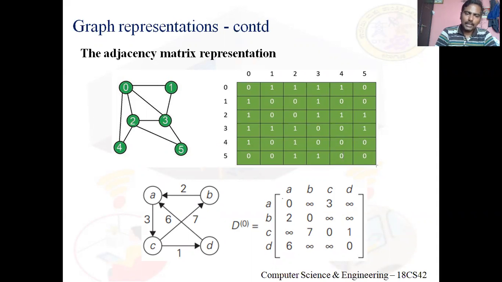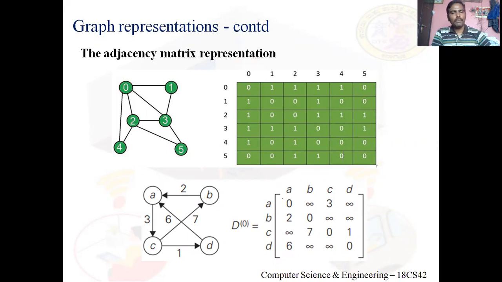Similarly, this 2, 3 is undirected, so the 3, 2 edge also exists. So row number 3, column number 2, enter 1. Now, in this graph, there is no edge between, say, 4 and 5. From 5 to 4, there is no edge either. So row number 4, column number 5, I need to enter 0. In the same way, row number 5, column number 4, 0, because there is no edge from 5 to 4.